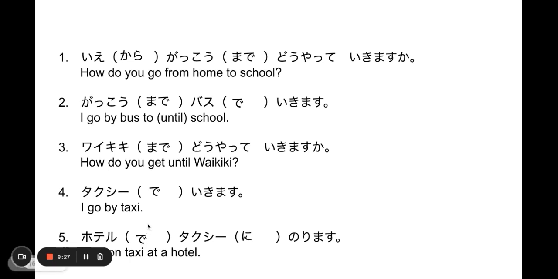I really cannot emphasize enough the difference between de and de is here. Yeah, by the means of de, and at the location of action de.